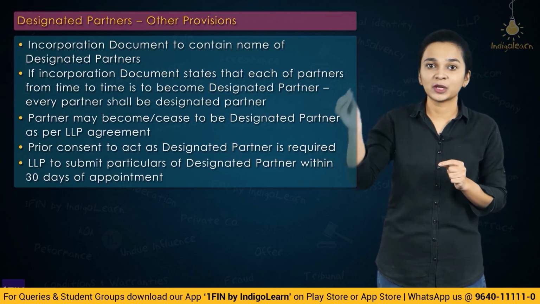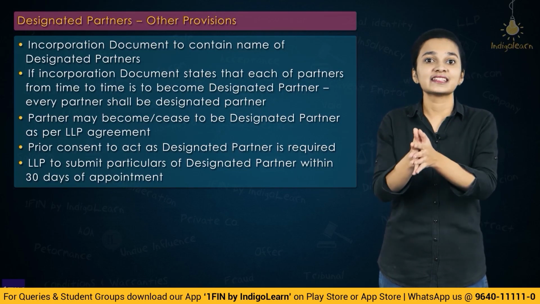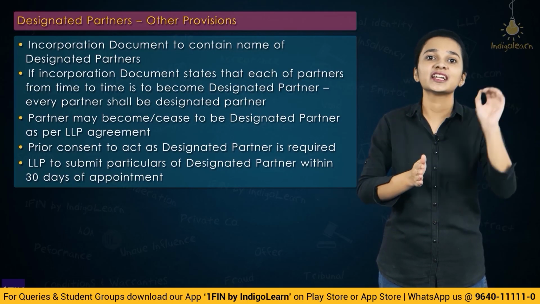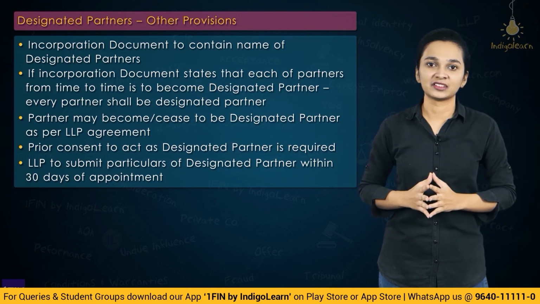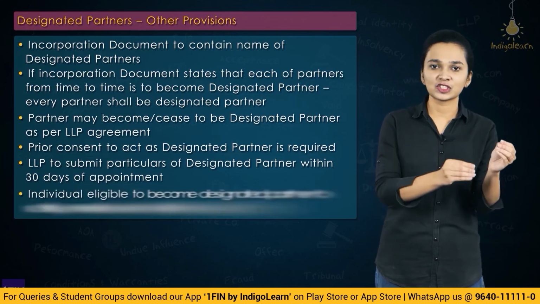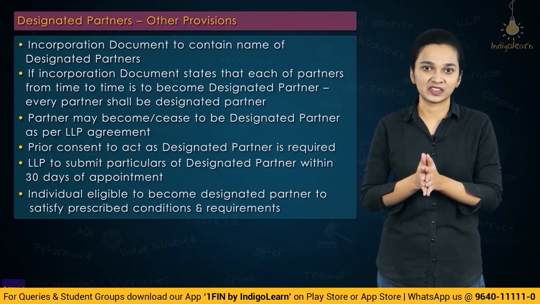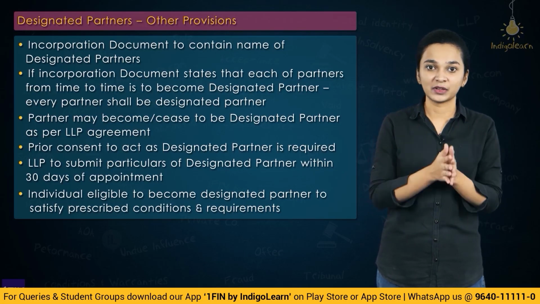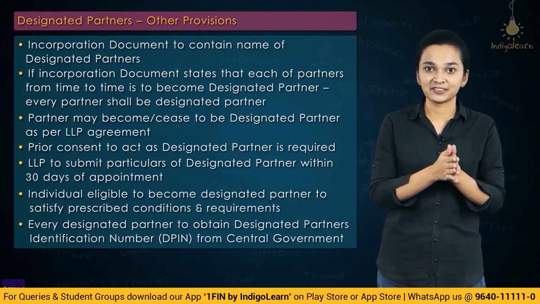So the individual who is being appointed as designated partner has to give his prior consent, and this consent shall be submitted by the LLP to the registrar within 30 days from the date of appointment. Every individual who is being appointed as a designated partner shall satisfy all the conditions and requirements prescribed with respect to designated partners as well. And every person appointed as a designated partner in the LLP has to obtain a designated partner identification number.